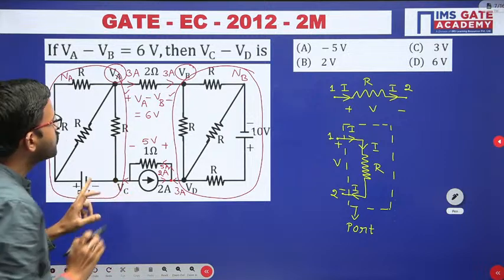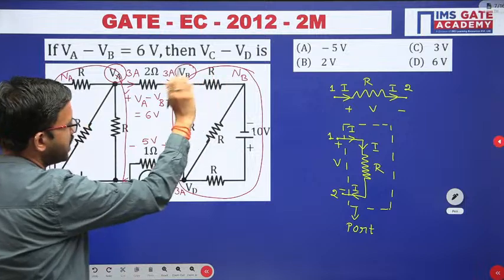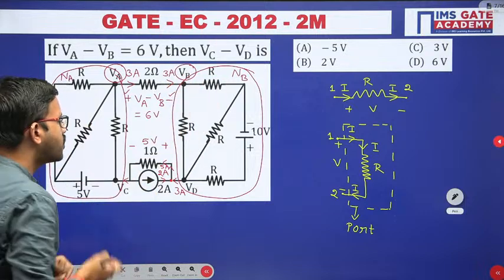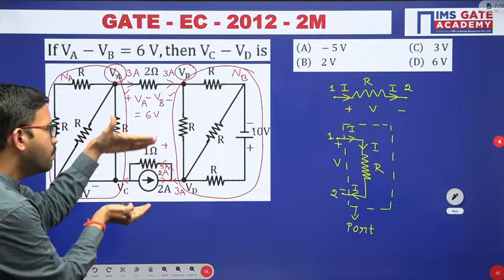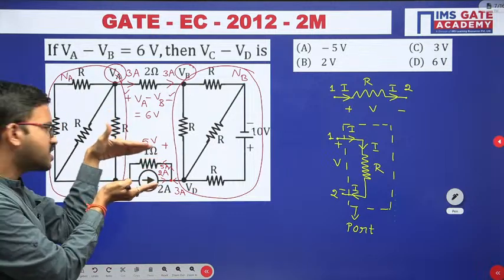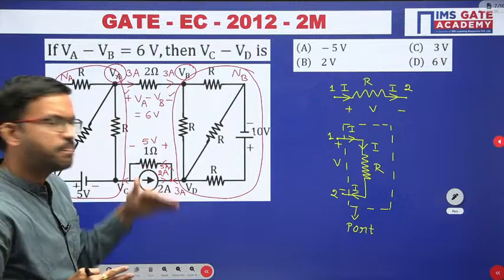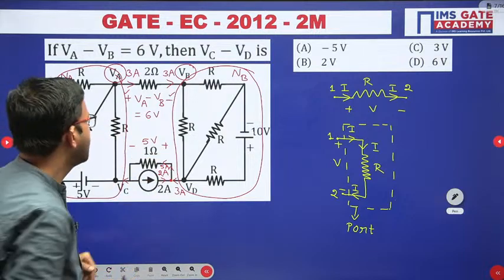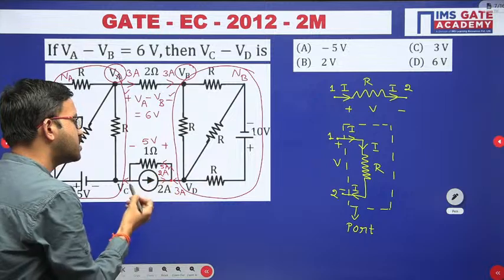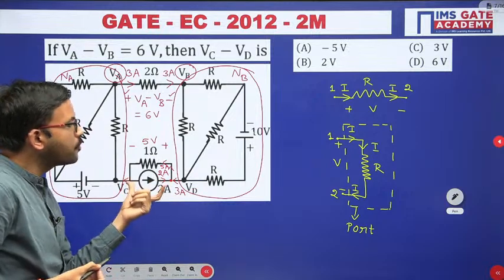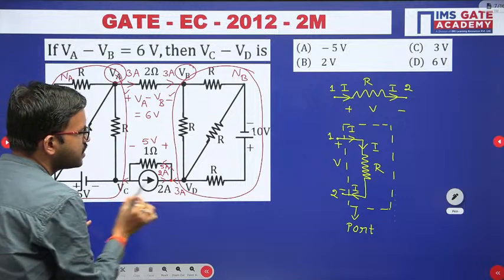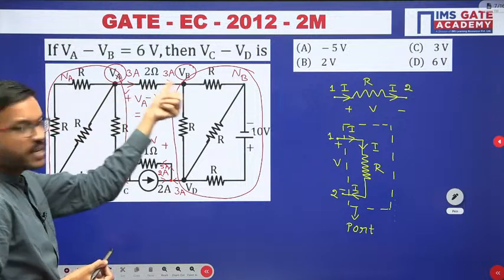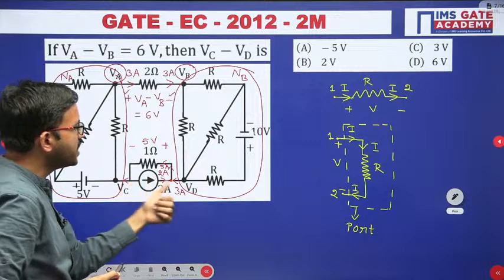So in this question they are asking VC minus VD. Here you have a resistor and here you have a current source, connected in parallel. Obviously in parallel the voltage will be the same, right? So the voltage across the 1 ohm resistor and the voltage across this current source are both the same. That is nothing but VC minus VD, just like VA minus VB. In a similar way, VC minus VD.